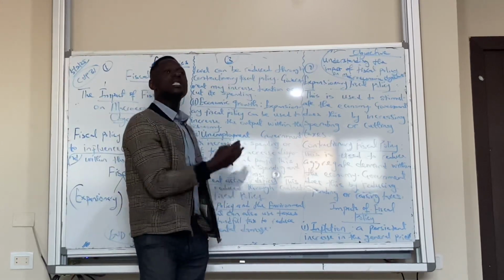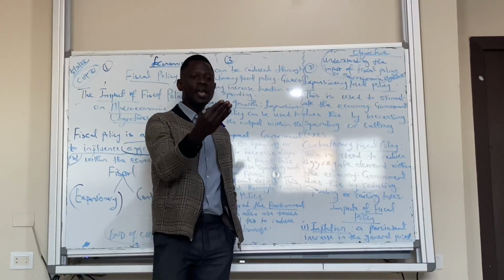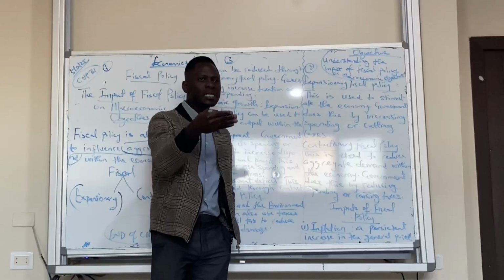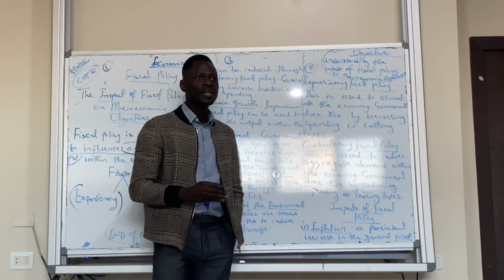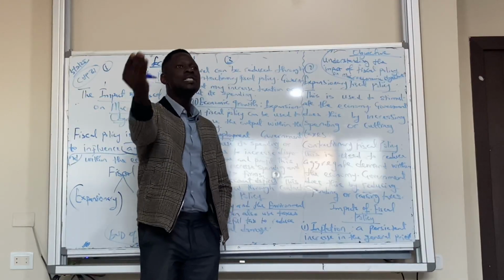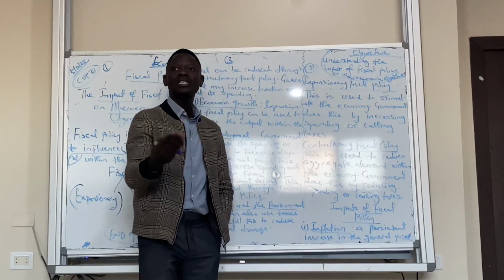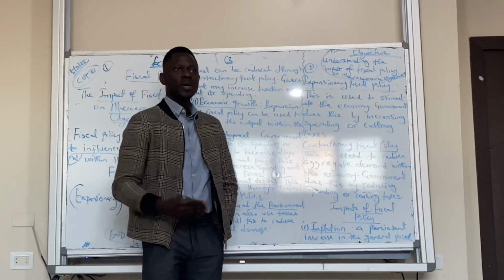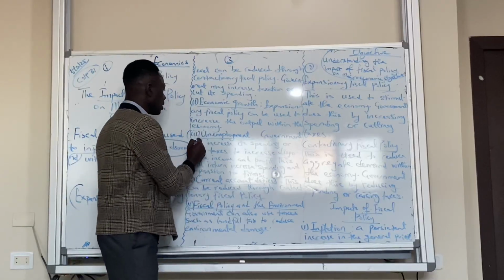If government is increasing its spending, it means demand for goods and services will increase because price level would fall. Individuals will be able to spend more than what they used to spend. Firms will have to meet up with this demand, and to do that, they have to increase their output. Maybe they have to increase their premises. Maybe they have to buy more equipment. They might have to employ more workers. Unemployment would also what? Reduce.